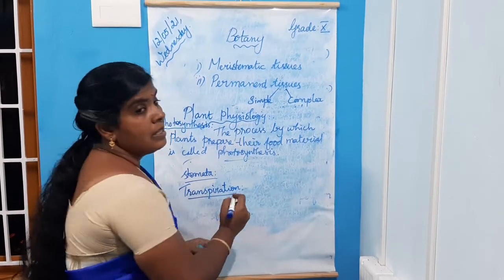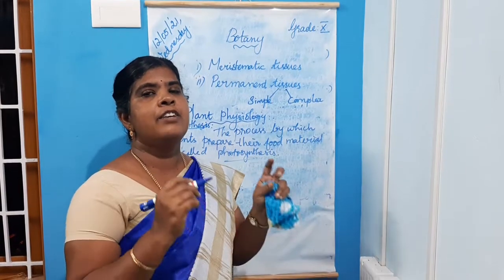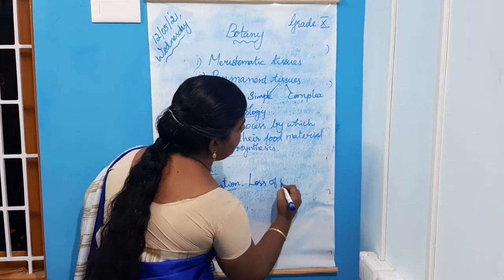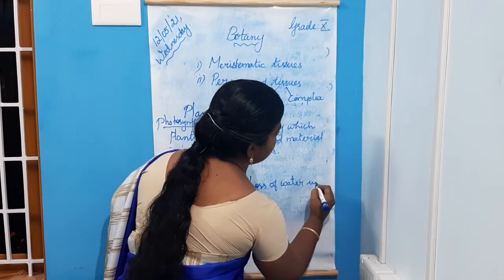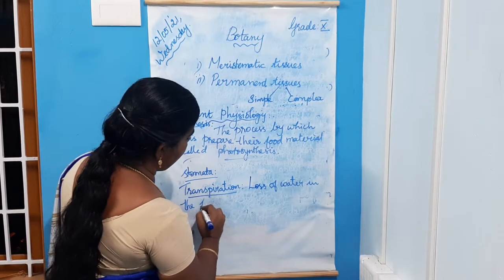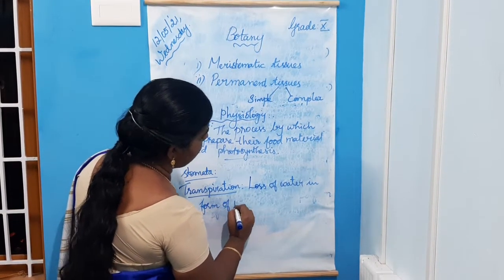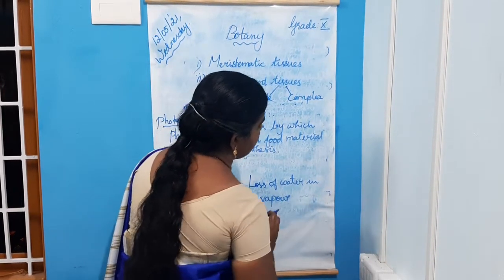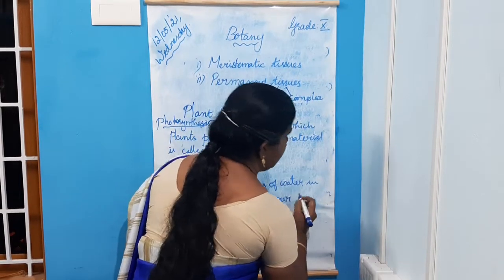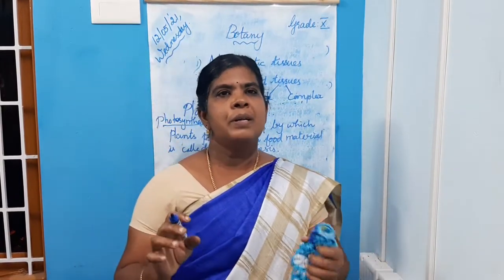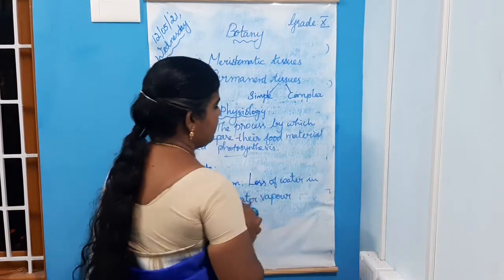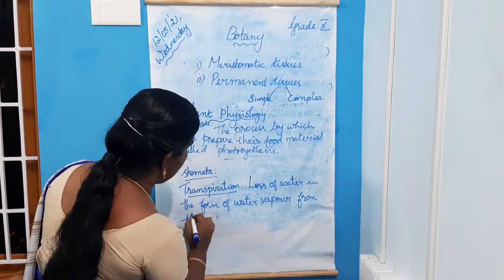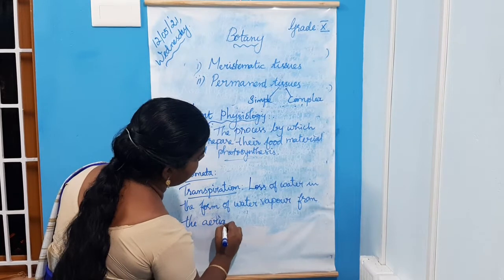Transpiration is the loss of water in the form of water vapor from the aerial parts of the plant body.